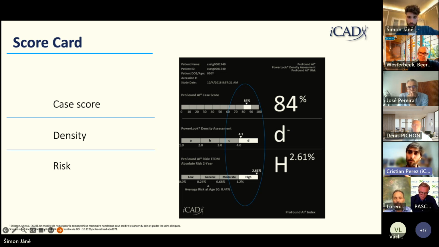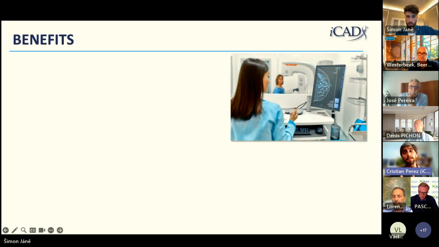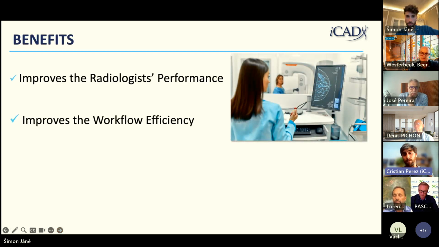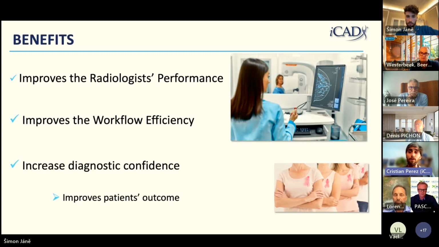This can be used for taking a more educated assessment of the cases, because we have the density, we have the risk, we have the case score. So this allows us to have multiple benefits. What are the benefits? Radiologists improve performance. They detect more cancers earlier in time. They improve the workflow because they take less time to read the cases, and also they can prioritize the cases.